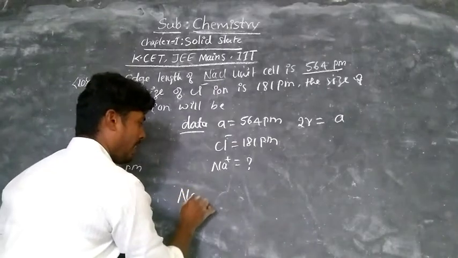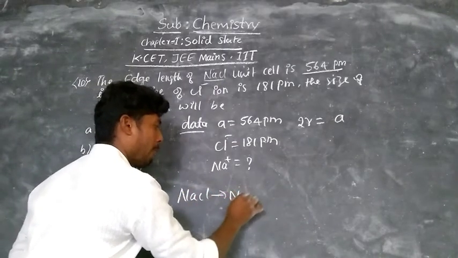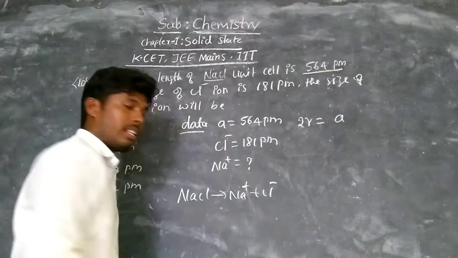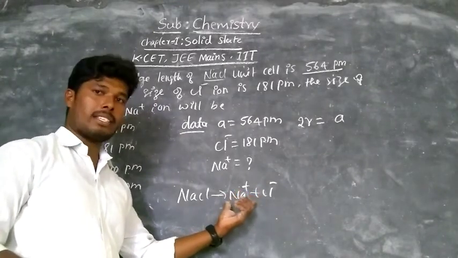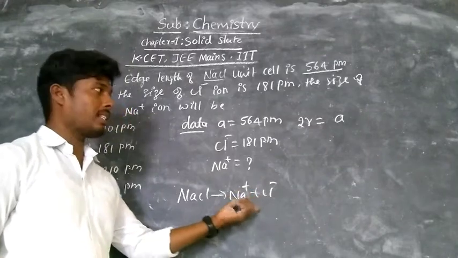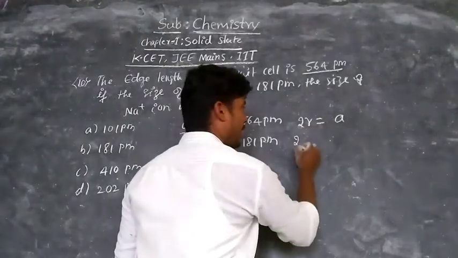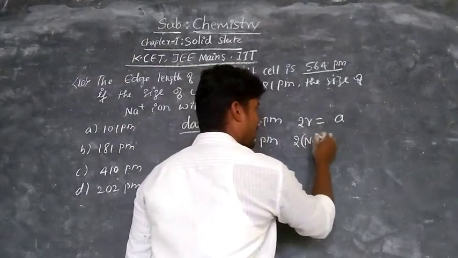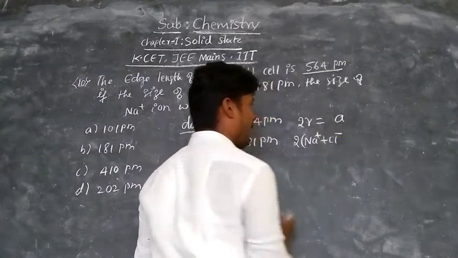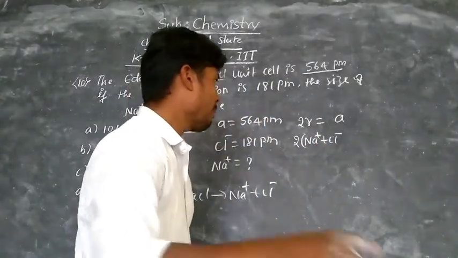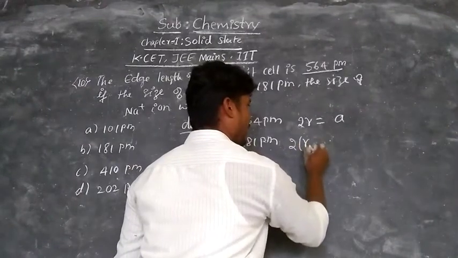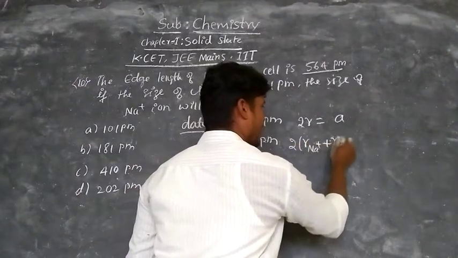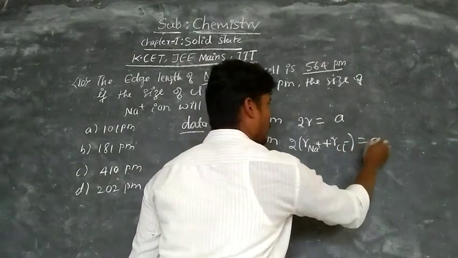Sodium chloride ionizes into Na plus and Cl minus. There are two ions. We have to take the radius of both the ions. So this r can be written as 2 into radius of Na plus ion plus radius of Cl minus ion, that is equal to a.